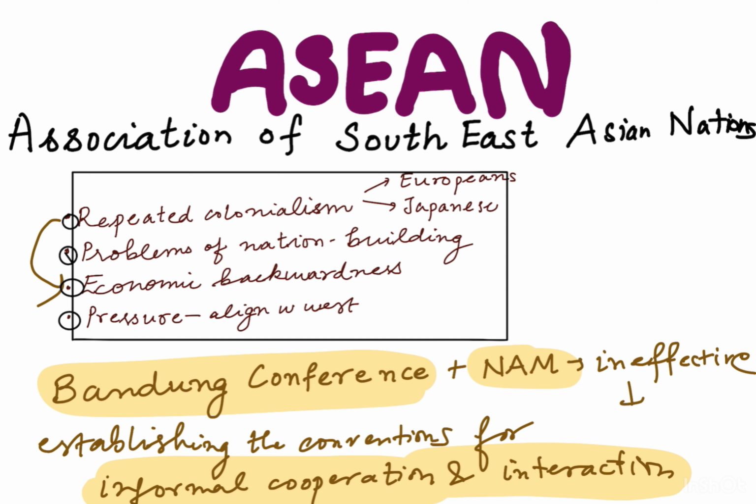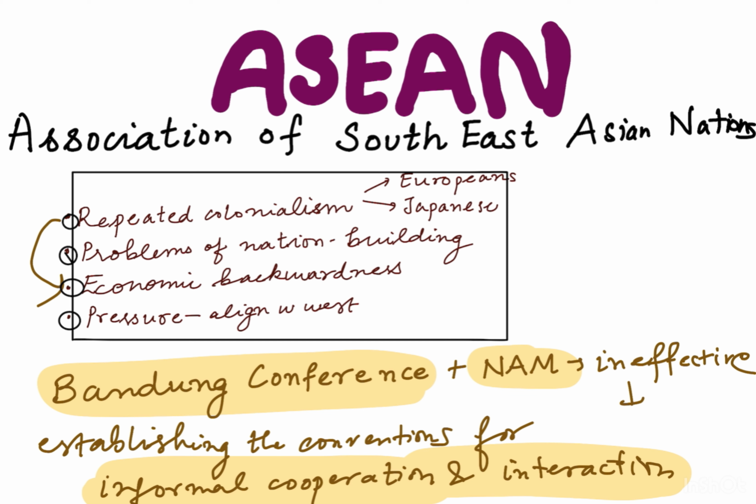What constitutes the Southeast Asia? So the region where you see Philippines and Singapore, Thailand, all that region includes the Southeast Asian nations. When these nations come together, they form the association, which is known as the Association of Southeast Asian Nations. Now we'll be talking about what led to its formation, so the background content we're going to understand.